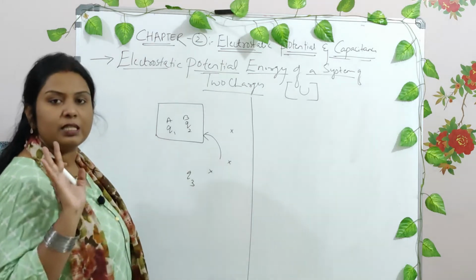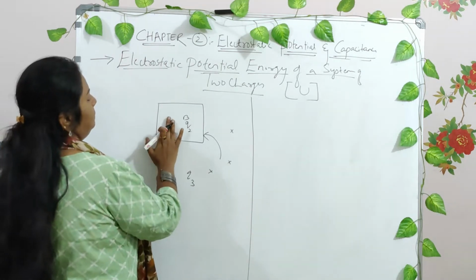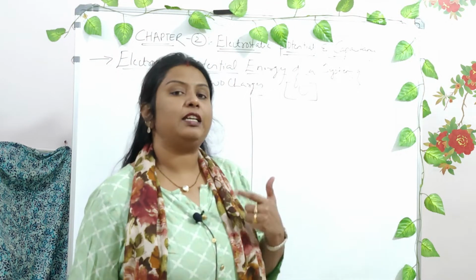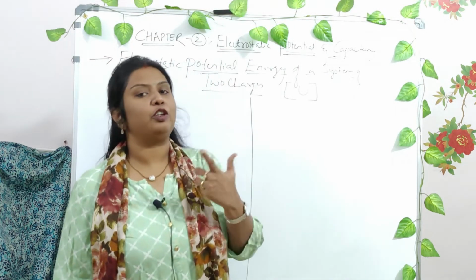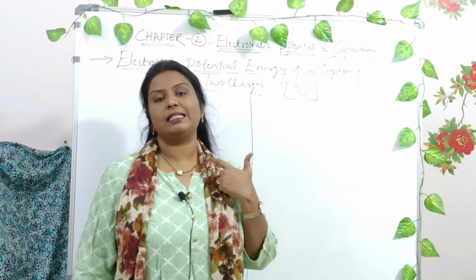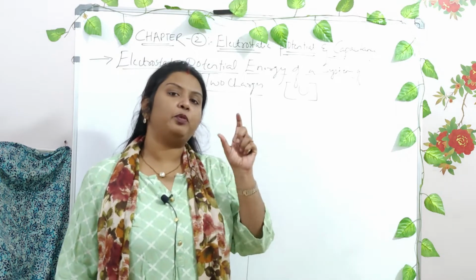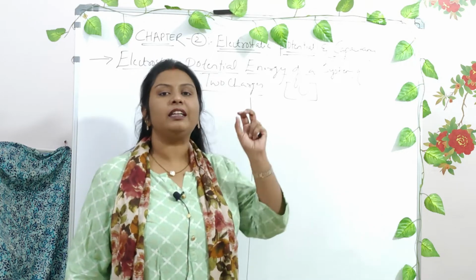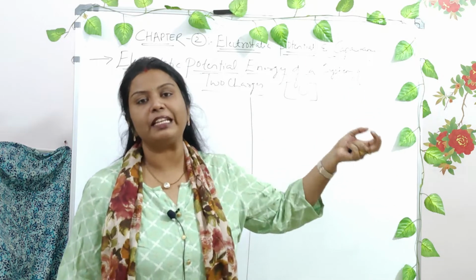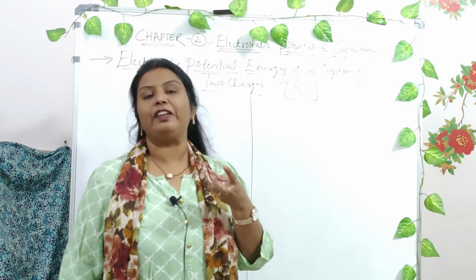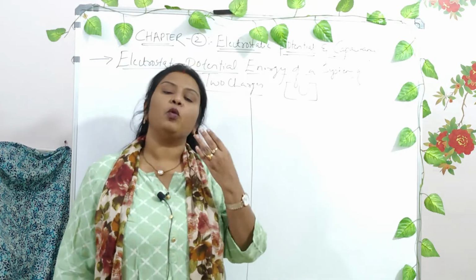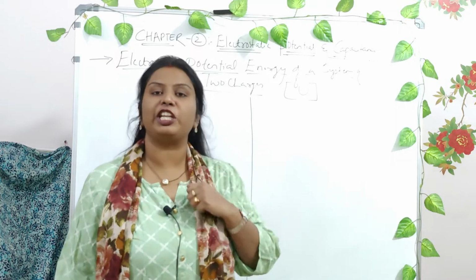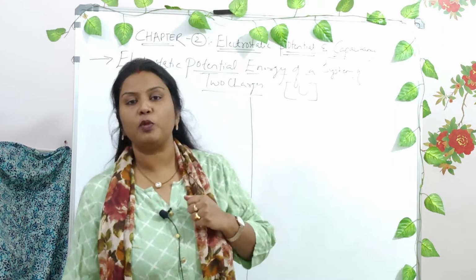Now you understood what a system is. Now let us understand what potential energy is. If you can remember, in the last classes I told you how to define potential energy. The work done in bringing a charge from infinity into a region of the electric field against it is stored. That work done is stored in terms of the potential energy of that particular body, right?